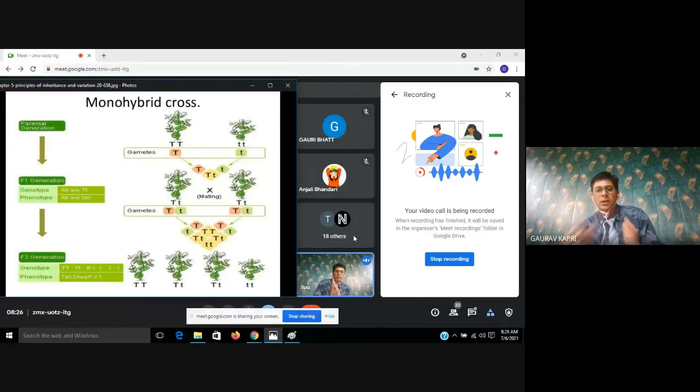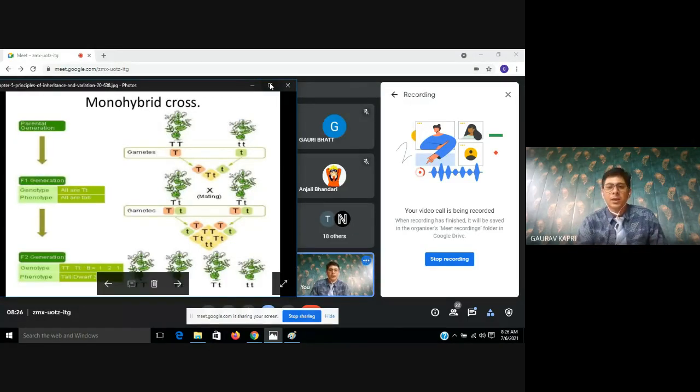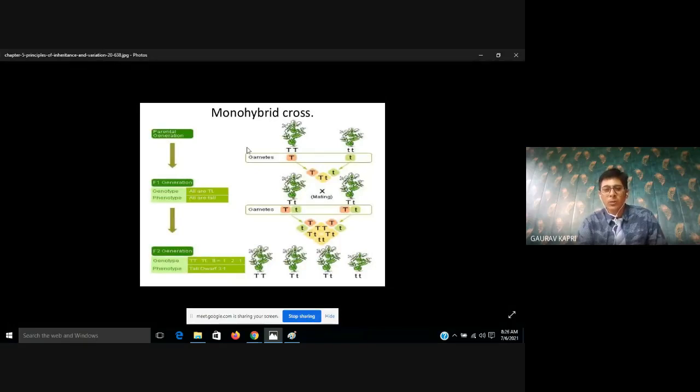Here in the slide you can see it clearly. You are observing 2 types of plants. Will you tell me what are these? What is the characteristic of these plants? Tall and dwarf. So this plant where my cursor is, this is tall and the other one is dwarf.